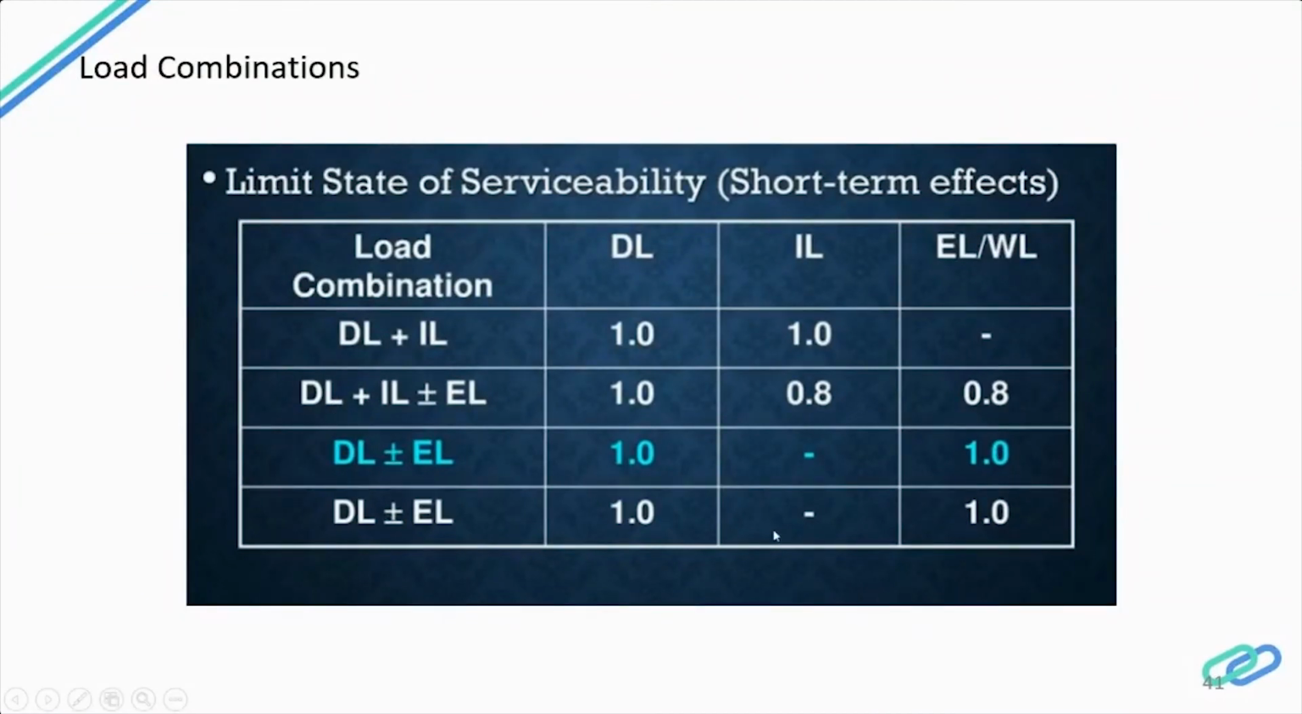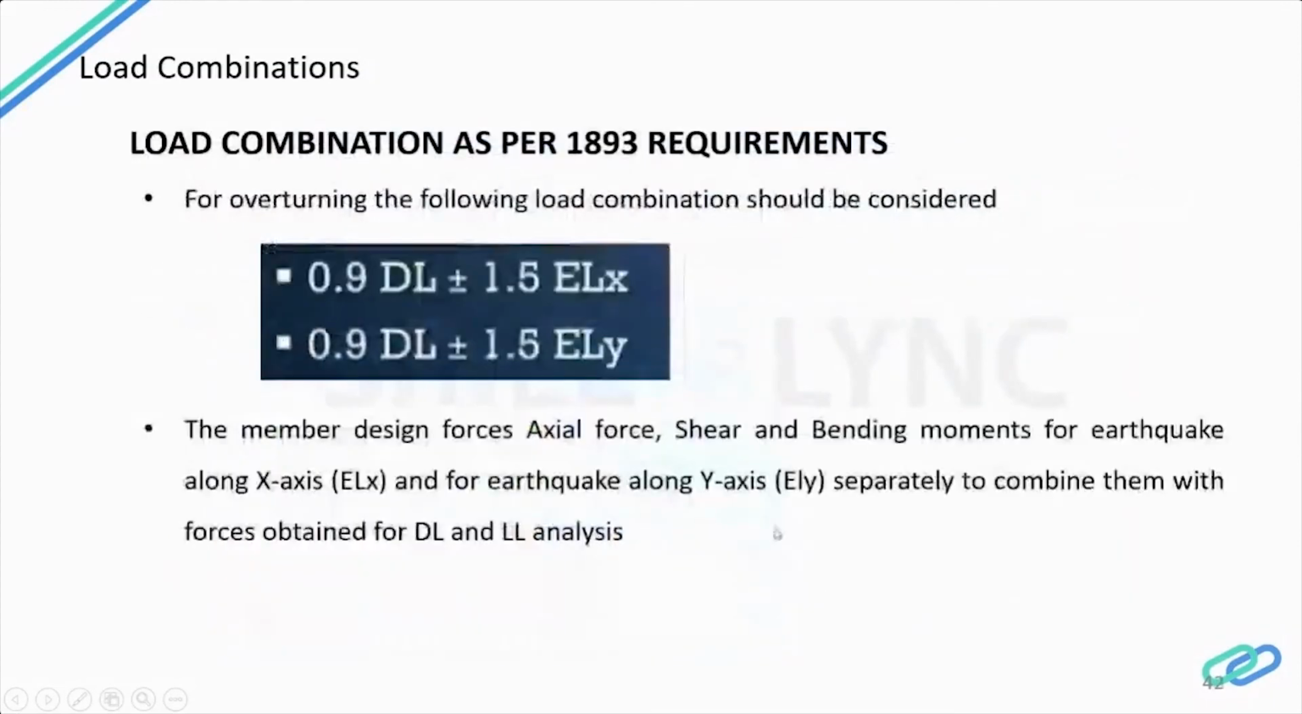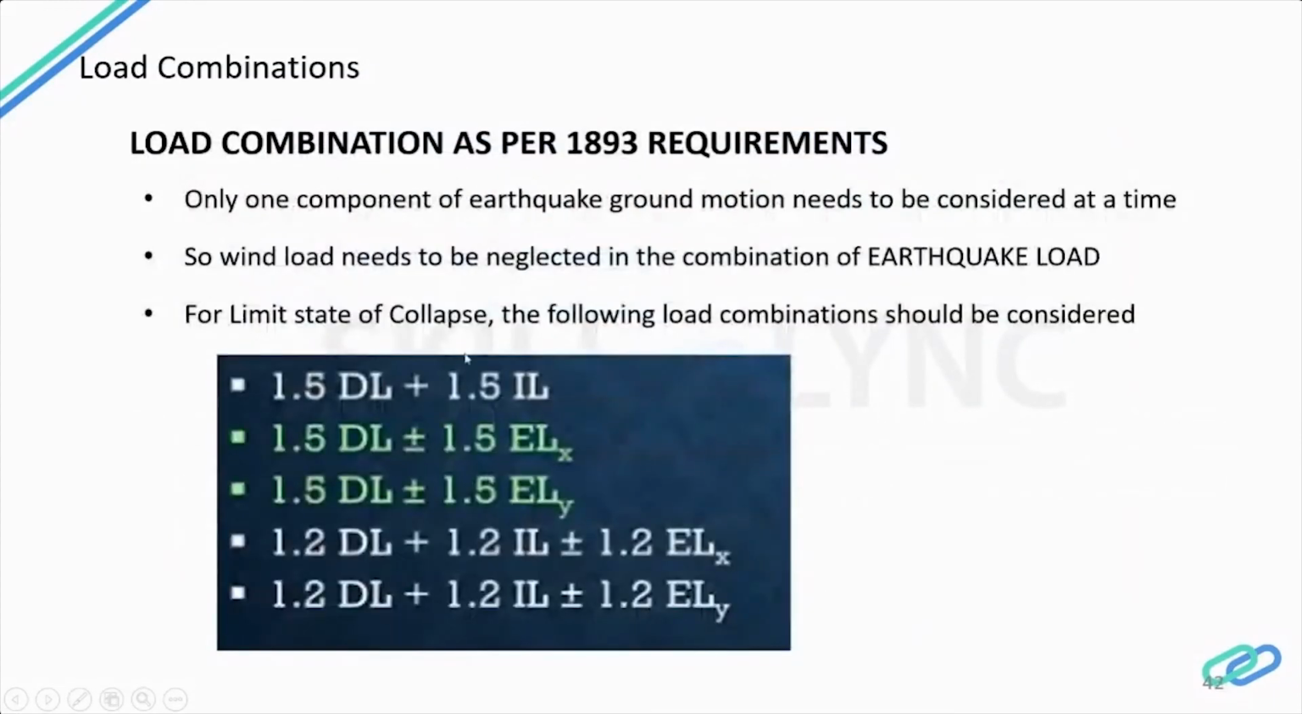So this is the design load combination as per IS code, IS 1893 requirements. That is the seismic load calculation requirement. This is the must-design combination for seismic load calculation. Only one component of earthquake ground motion needs to be considered at a time. So wind loads need to be neglected in the combination with earthquake load. When you are calculating earthquake load, it is not mandatory that you design for wind load.